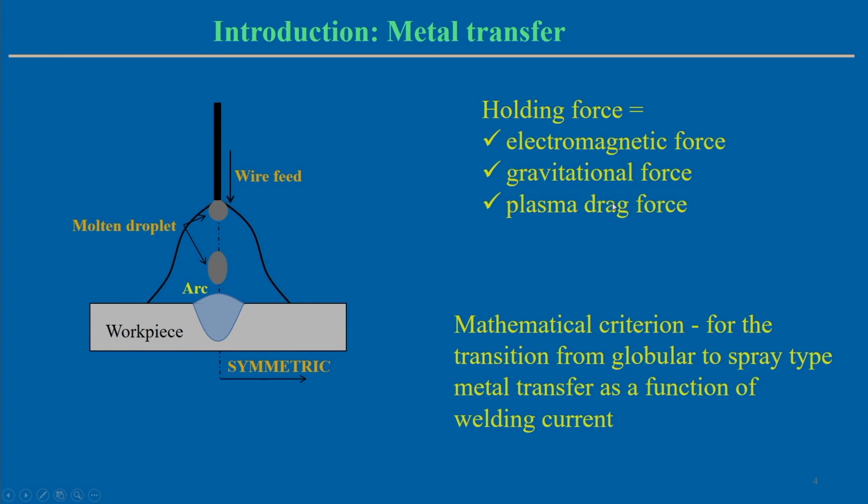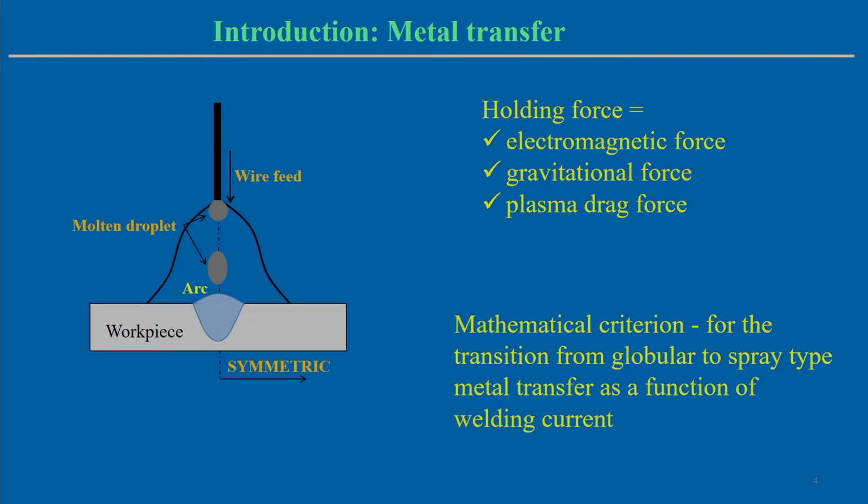So, holding force, you can see, is associated with some kind of electromagnetic force, because there is a flow of current, and that will create an electromagnetic force even in the arc welding process. Gravitational force is also there, the gravitational force on the molten material, and plasma drag force, within the shielded medium, because the metal transfer happens within the shielded environment. So plasma drag force, electromagnetic force and gravitational force are all influencing parameters that decide the criteria of the molten metal detachment, and the shape and size of what will transfer to the workpiece.